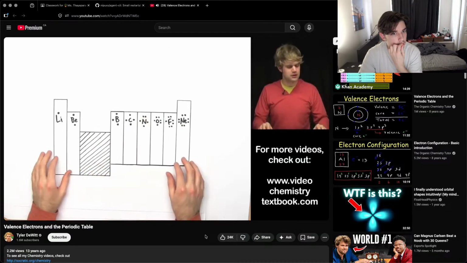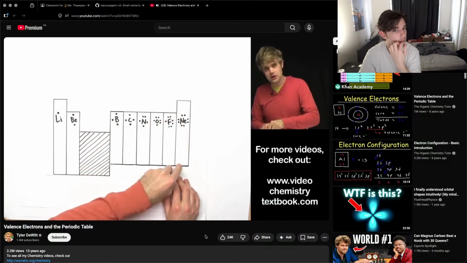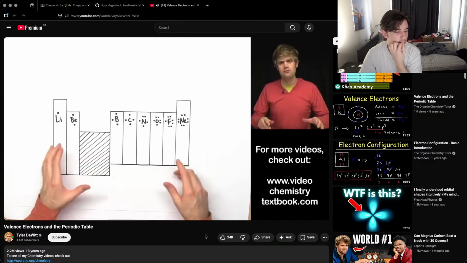So this kind of sums up everything we talked about. Every atom in this column has 1 valence electron. Every atom in this column has 2 valence electrons. And then we skip over this middle section, and we get 3, 4, 5, 6, 7, and 8. So if you know which of these columns a particular atom is in, you can figure out how many valence electrons it has.